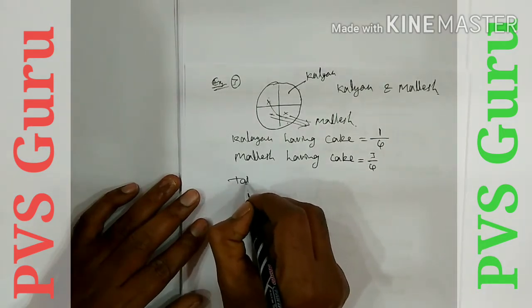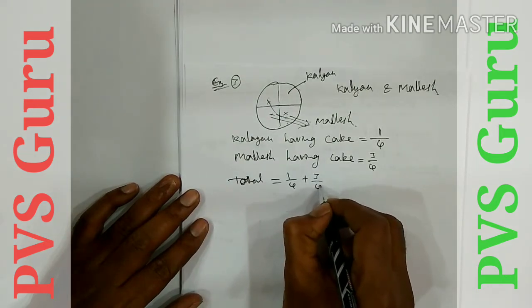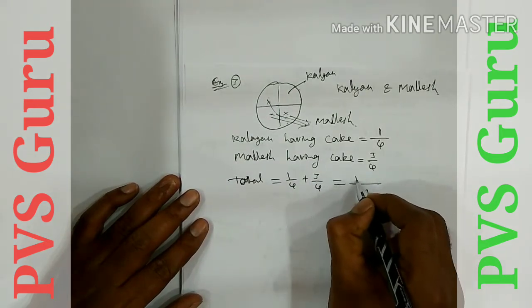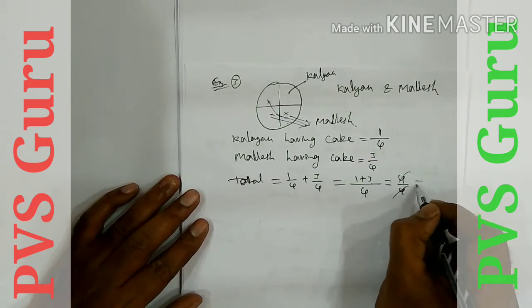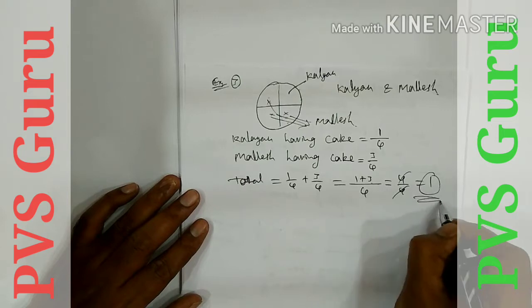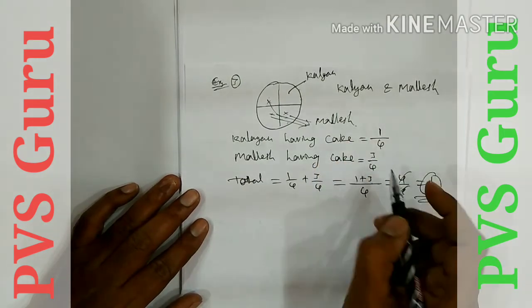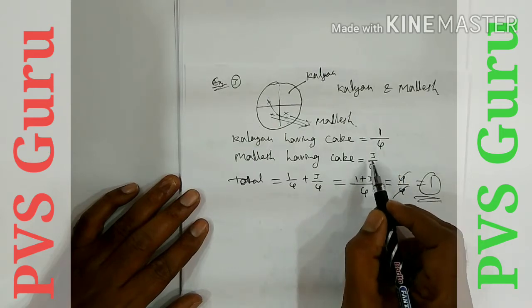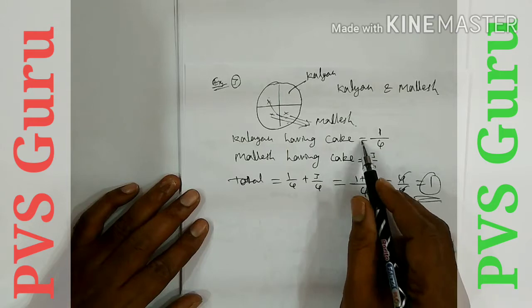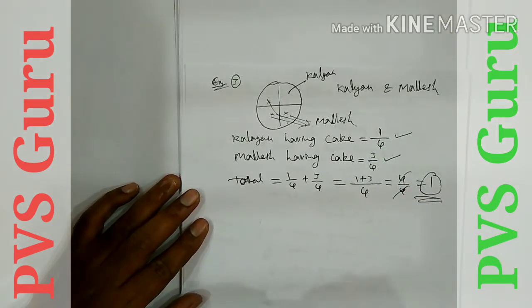Here also you do the total: 1 by 4 plus 3 by 4. The LCM is 4. 1 plus 3 is equal to 4 by 4. It is 1. So the total ratio is also 1. One cake is distributed to 2 people, but one person took only 1 piece, and the other person, Mallesh, took 3 pieces. Mallesh took more, Kalyan took less.